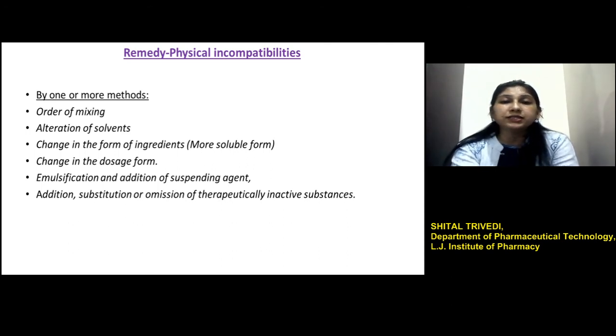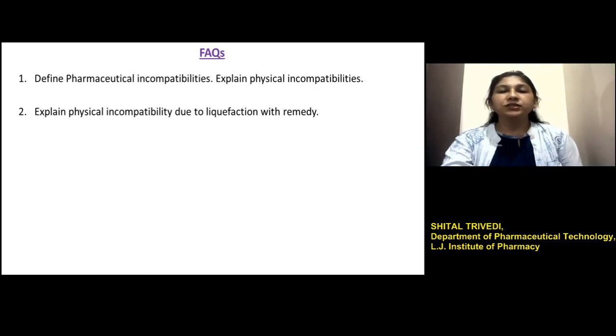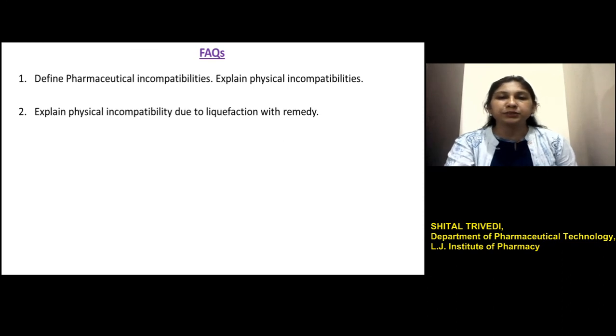One more solution is a change in the form of the ingredient. That means if the drug is insoluble in the selected solvent system, then its salt form can be used if the salt form has higher solubility. So the insolubility issue can be minimized or solved by this method. So one or more methods can be applied to solve the physical incompatibilities. So that is all about the physical incompatibilities.